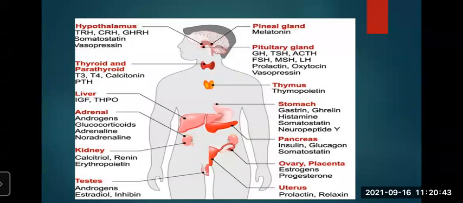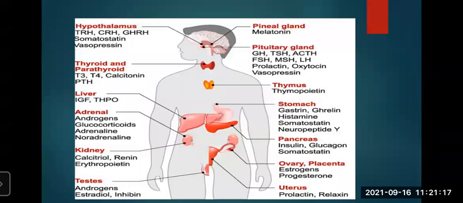Now ovary, you can see over there, ovary and placenta. You can see the ovary is nothing but, below on the right portion, ovary and placenta is there. So it is on either side of the uterus in the woman. It is found only in females, we know that. So it secretes estrogen and progesterone. It stimulates the growth of endometrium, stimulates the growth of secondary sexual characteristics in women, and prepares the endometrium for conception and maintains the pregnancy. So it helps in all these things.